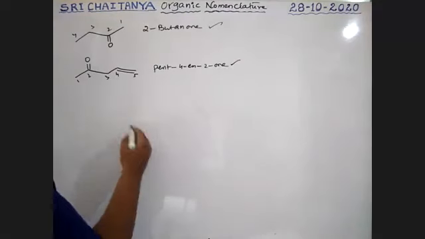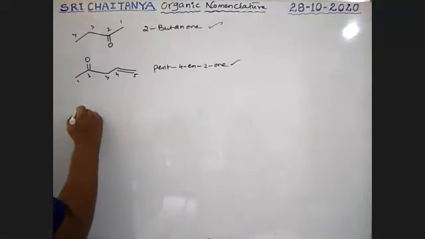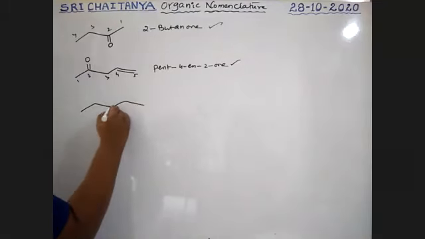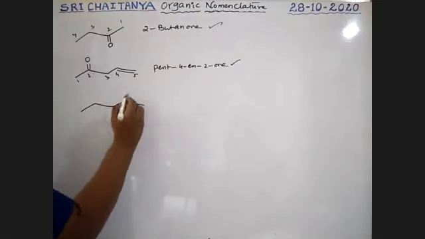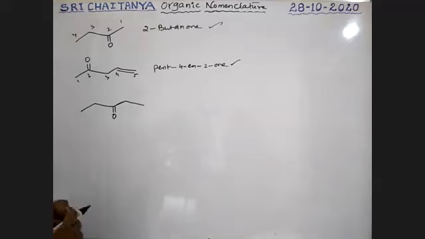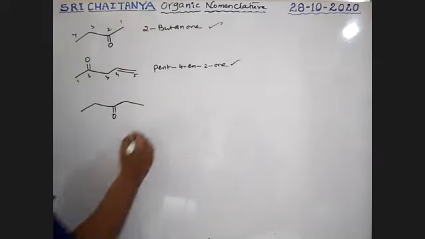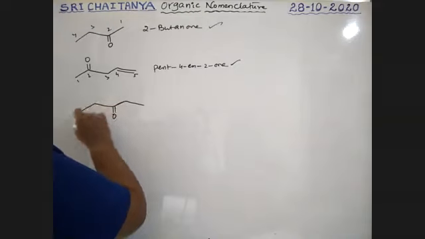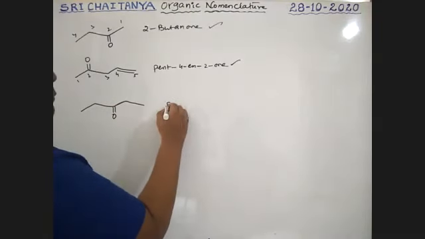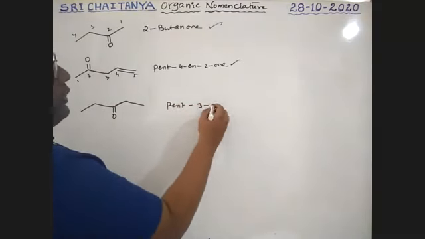Boys, what is the name of this compound? Simple. Quick. Yes. 1, 2, 3, 4, 5. Pent-3-one.